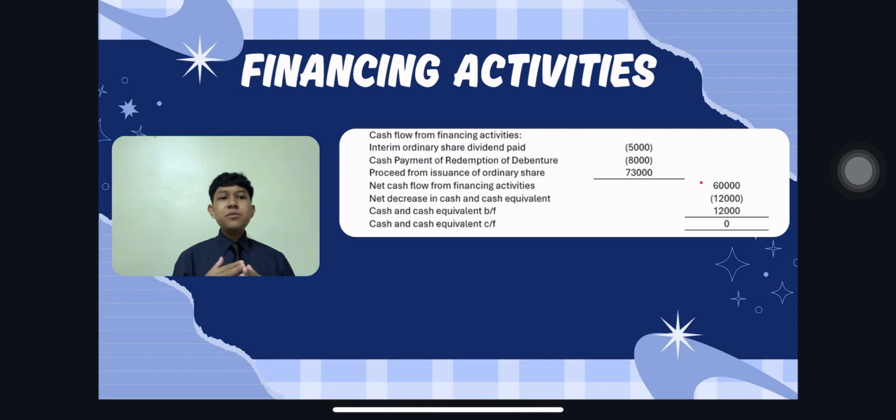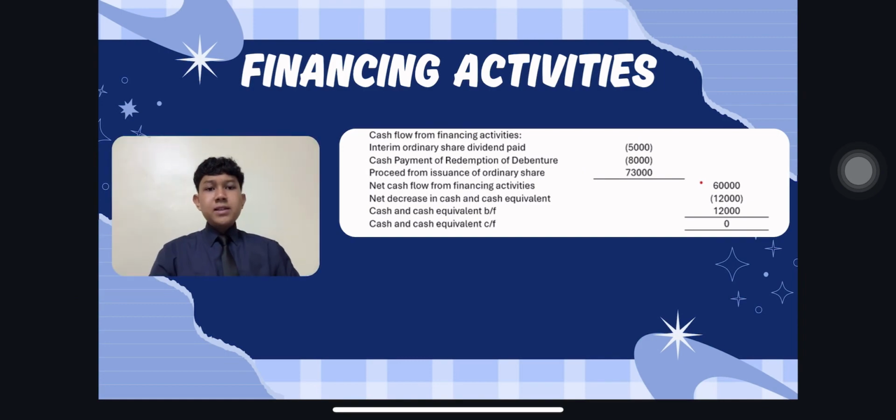Okay, so for the last part, I'm going to explain about financing activities. This section shows cash movement related to the company's capital and long-term debt. When a company pays dividends, redeems debentures or pays interest, this cash outflow is shown in brackets, but when the company issues new shares or gets a new loan, that is cash inflow because money comes into the business.